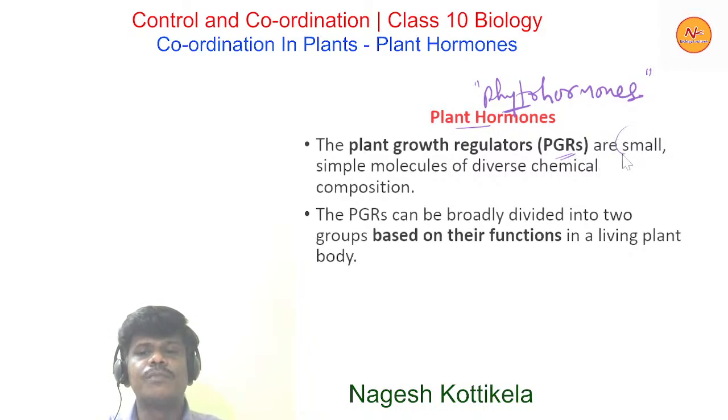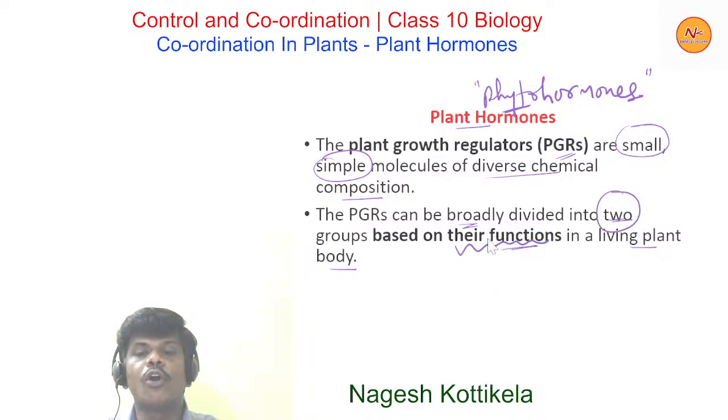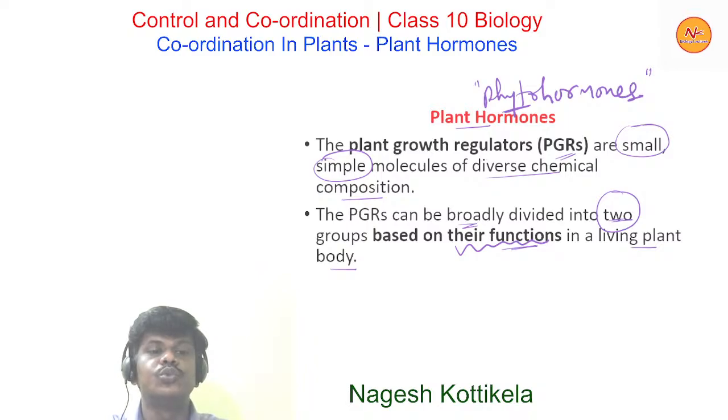These are small, simple molecules of diverse chemical composition. So plant growth regulators are smaller and simpler molecules of diverse chemical composition, and the PGRs can be broadly divided into two groups based on their functions in a living plant body. So based on their functions, they are broadly divided into two groups of plant hormones. Let's discuss what those two groups are.